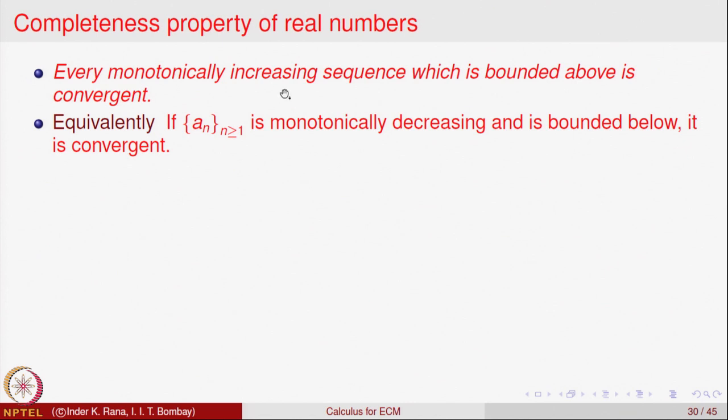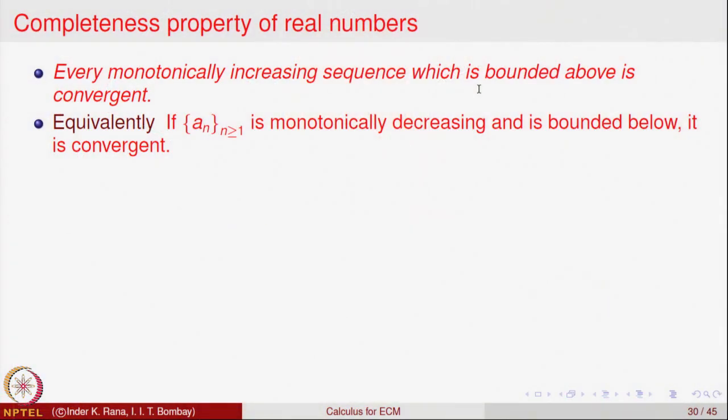One can have a sequence of rational numbers which is monotonically increasing and bounded above, but it will not converge to a rational number. So, in the domain of rational numbers, this property is not true. That was actually one of the reasons why one wanted to enlarge the collection of rational numbers to a bigger class of real numbers.